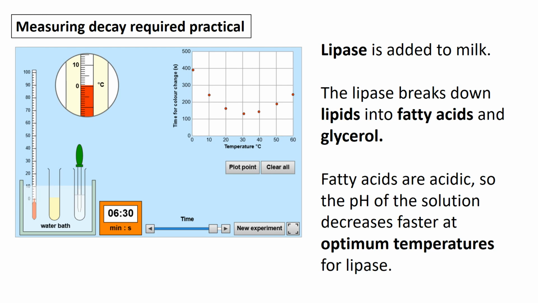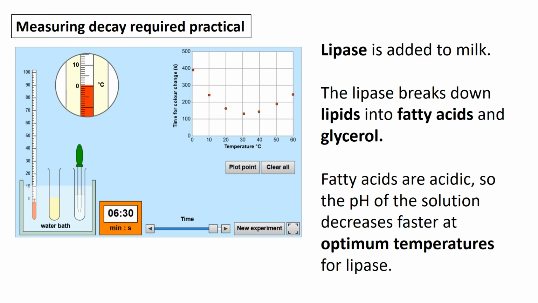And then you can change different variables. So you could change, for example, the temperature. And here you can see plots for different temperatures and the time for a colour change for an indicator like phenolphthalein or other types of indicator. When that colour change occurs, you can see how long that takes. And that will obviously tell you when a certain threshold of fatty acids are being released. So this is a way of measuring the rate of decay.